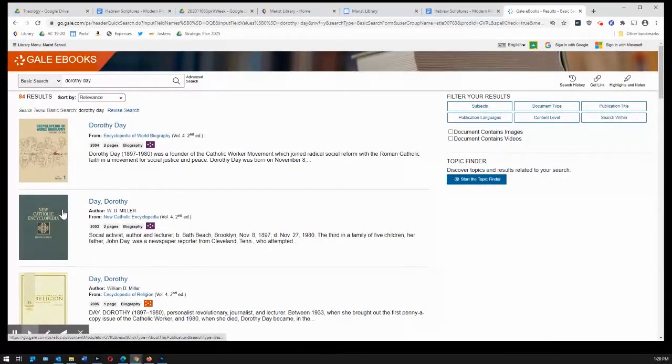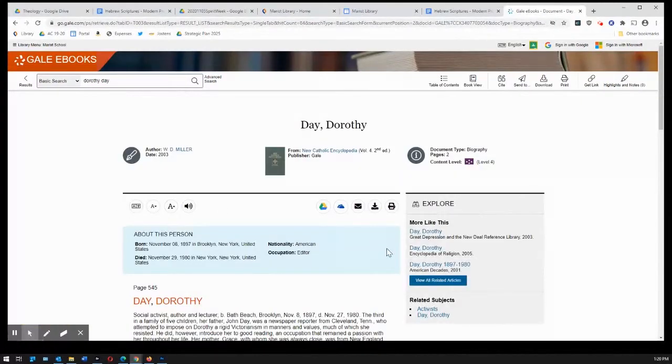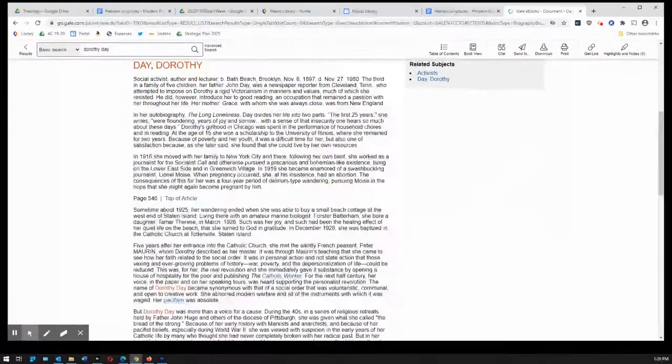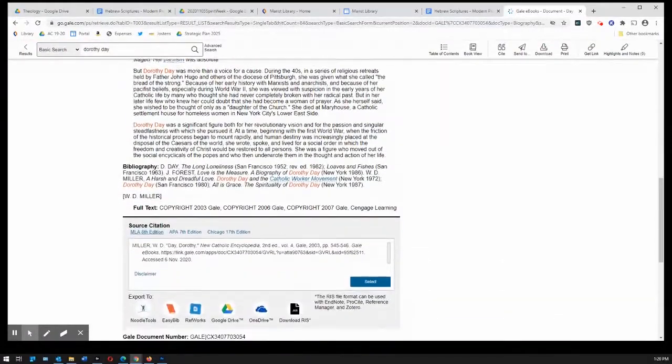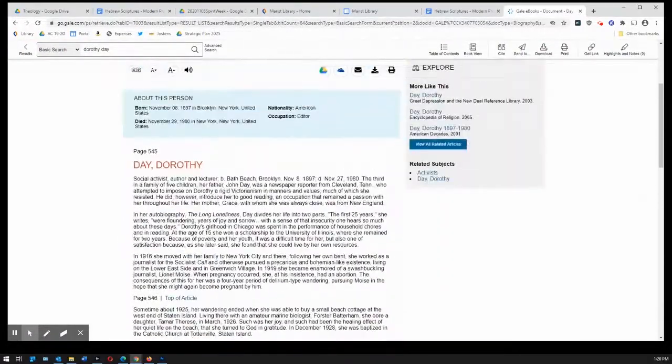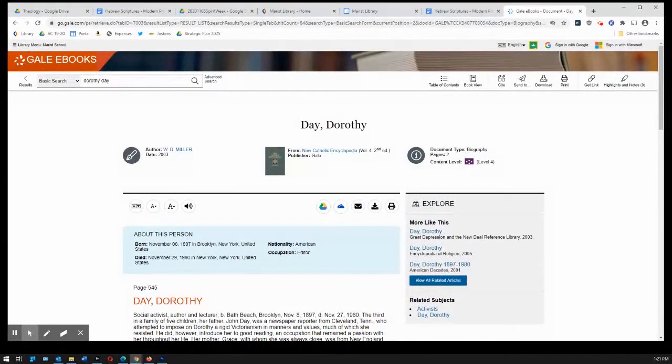And once you get your resource, click the title. You'll have the article just like you would in any normal encyclopedia. You can go through and read this. This one is fairly short. Some of them are quite a bit longer. When you find something that you want to use, you can print it out. Up here at the top, there's a print button.